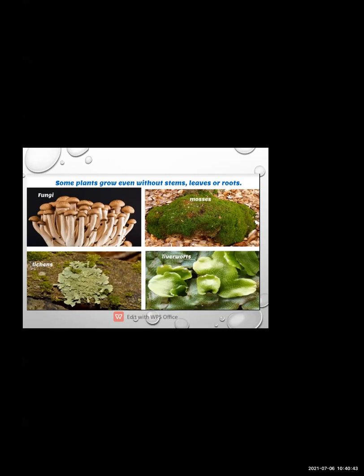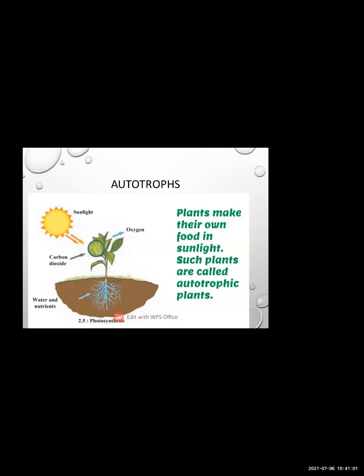The examples are fungi, mosses, lichens, liverworts.